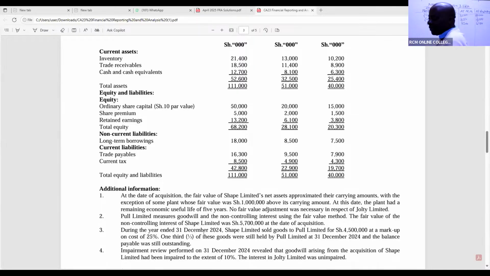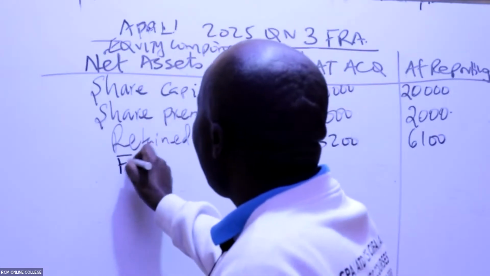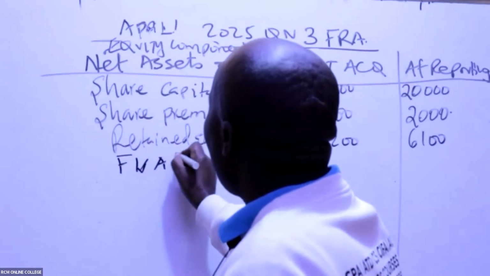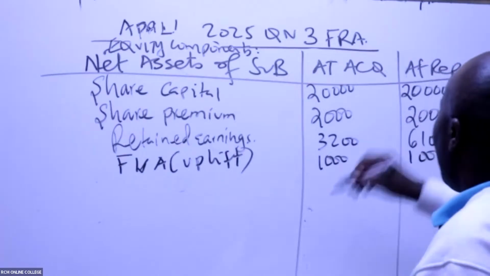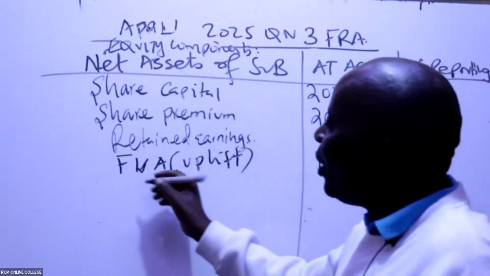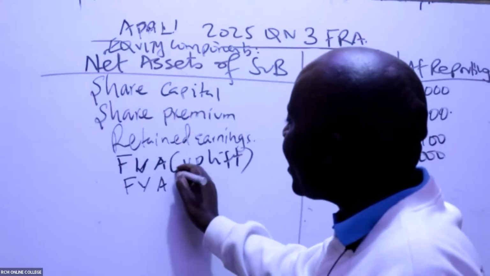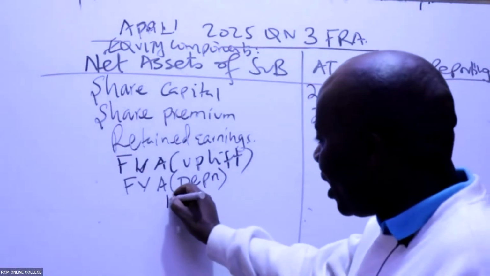So you can see a property, plant, and equipment item here, which was revalued. So we have a fair value adjustment. Fair value adjustment, which is an uplift, is 1,000. This is your usual accountant who never knows how to dance. It's ever constant. If it's a fair value uplift, then we will have to do the fair value adjustment depreciation of the same. So the depreciation will be the 1,000 here.